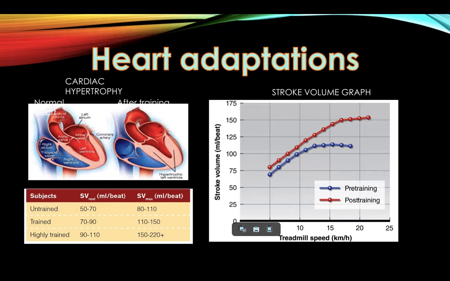One way the CV system adapts is by an increased cardiac hypertrophy. This is where the heart's muscles, particularly in the left ventricle, increase in size so it can pump more blood out of the heart more powerfully. Changes that happen within the heart, such as cardiac hypertrophy, are referred to as athlete's heart and can occur in people who train for at least an hour a day for a longer period of time. These changes result in the heart's stroke volume increasing because the heart can do a bigger contraction to pump more blood out. So the heart rate decreases because it doesn't need to pump as many times for the same amount of blood to be pumped out in a minute.